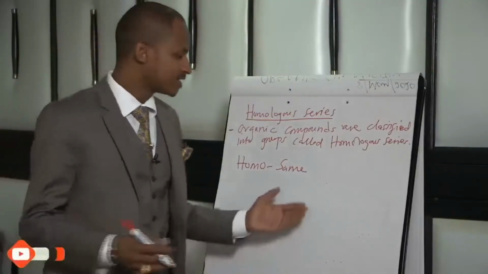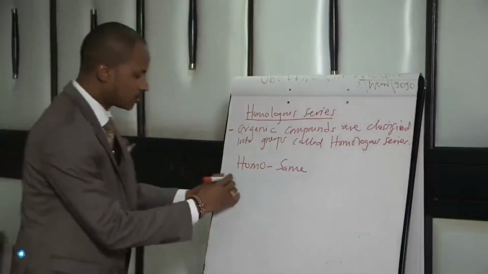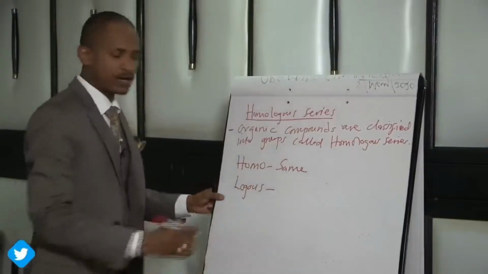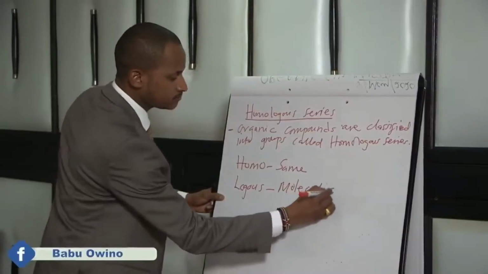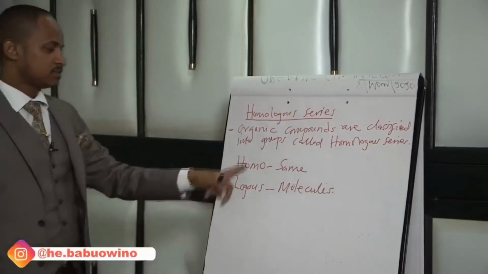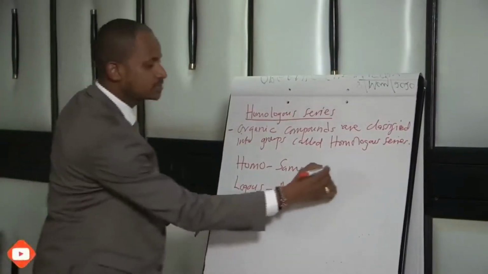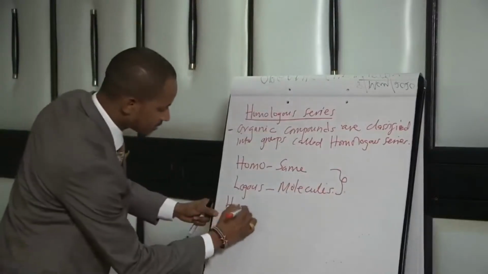And again, logos means molecules. Therefore, homologous means same molecules. So homologous series